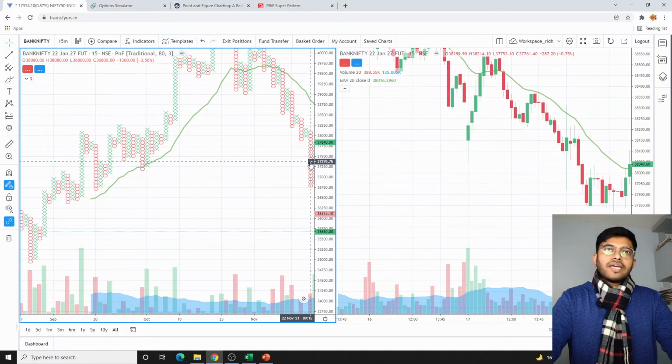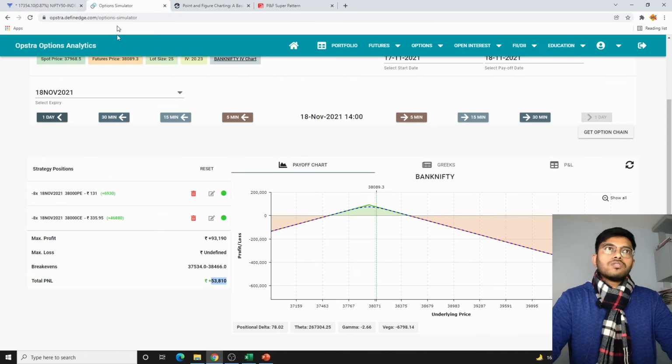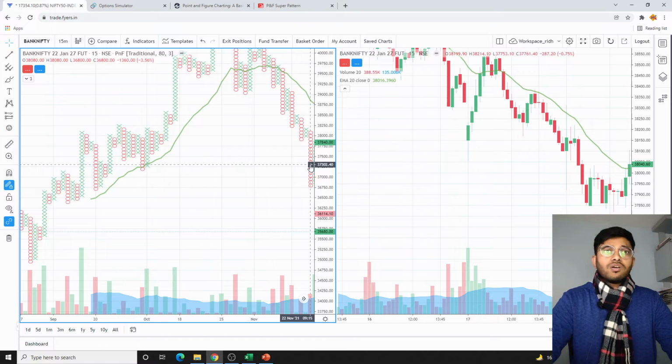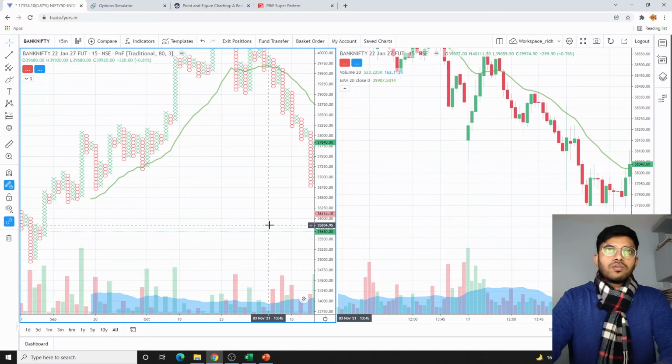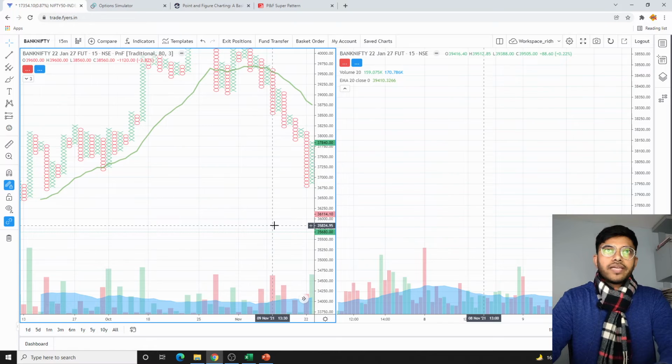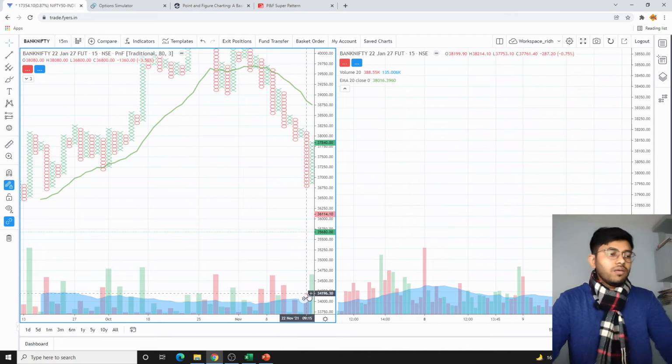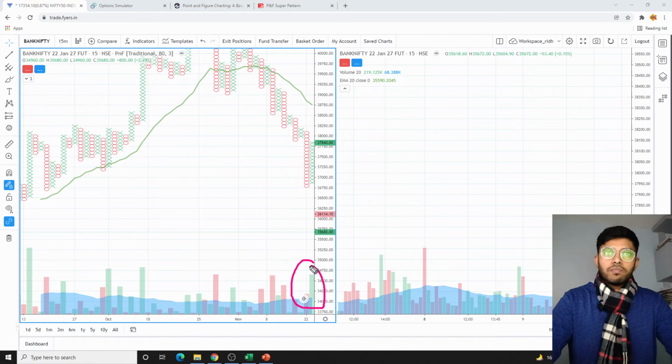Now on the 22nd of November we see a downfall. The next expiry is on 25th of November, but on 22nd of November we see a huge downfall. Now it has to be respected by the volume. The next candle you can see here came as a reversal, but we can also see quite a lot of volume over here. Now this volume is representing the bulls or the bears, we do not know.